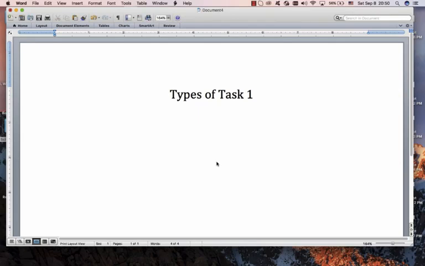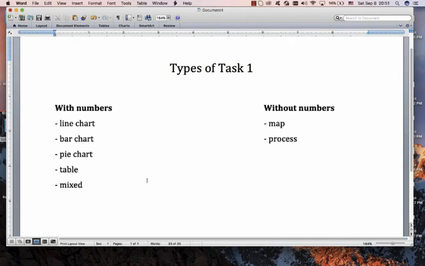Okay, so let's look at some lovely task ones. Now, the first thing I'm quickly going to talk about, most of you probably know this, bear with me, is the various types of task one. We can divide the task ones into two groups: those with numbers and those without numbers. With numbers: line charts, bar charts, pie charts, tables, and then sometimes they mix, they have a line chart and a pie chart or something like that. Often quite difficult, that. Without numbers: map and process.